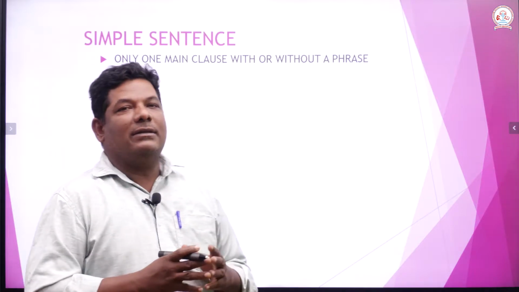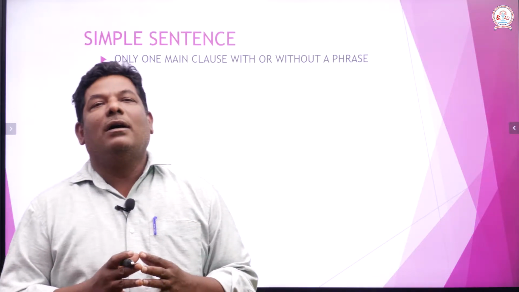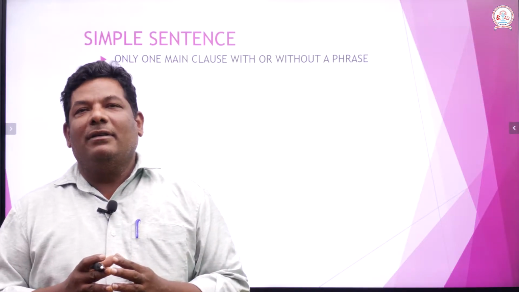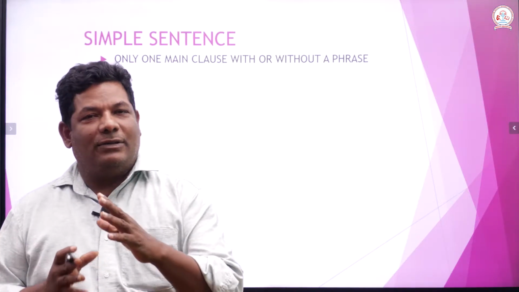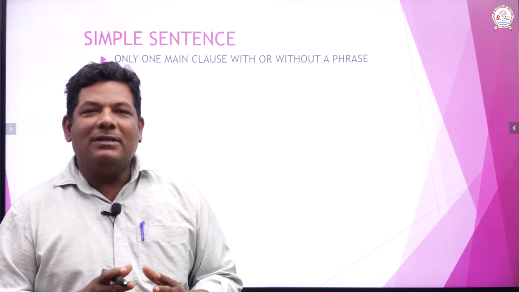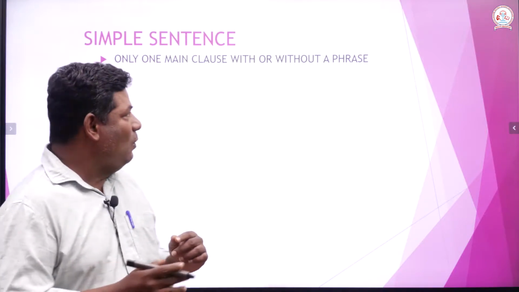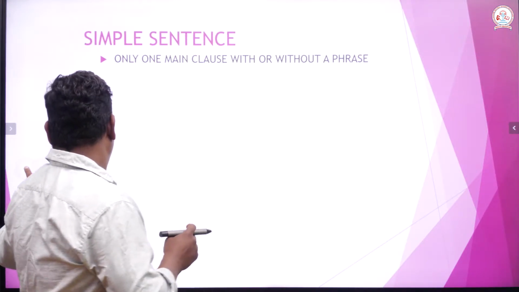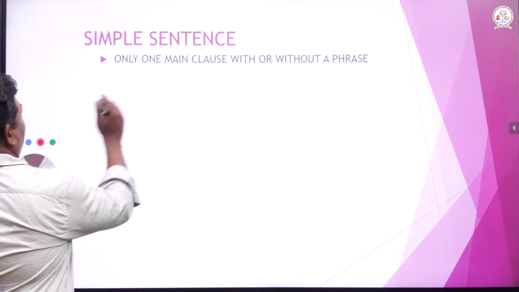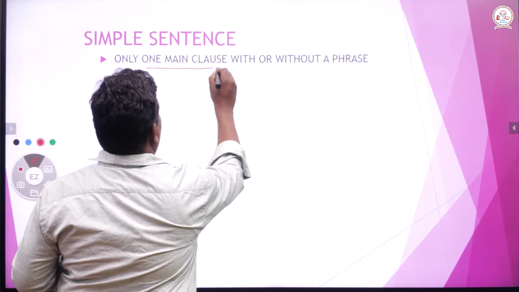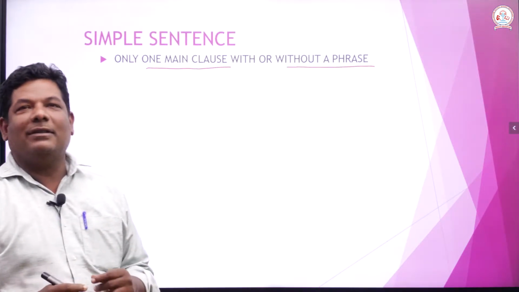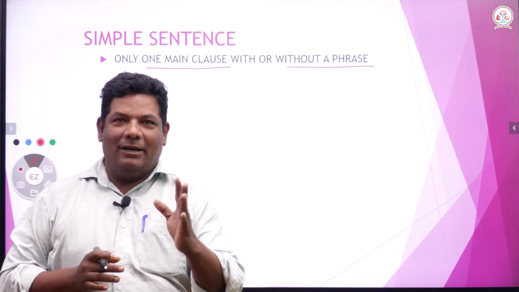What is a simple sentence? A simple sentence has only one main clause, with or without a phrase. This is a simple definition. A simple sentence has only one main clause, with or without a phrase. I am telling you like this, but you cannot understand when I tell it like this, I am sure.